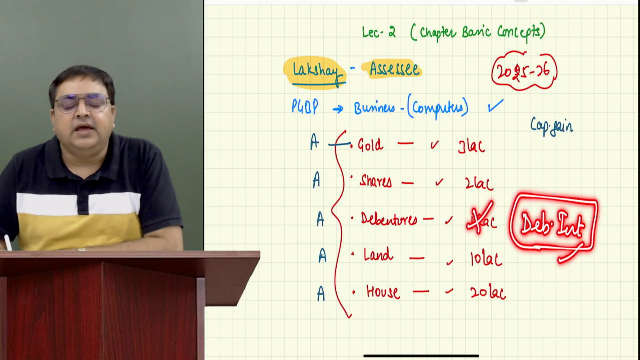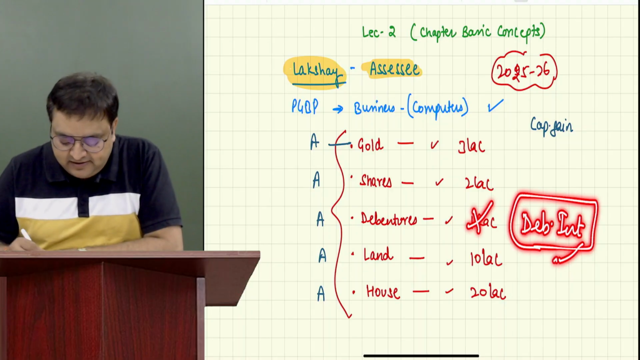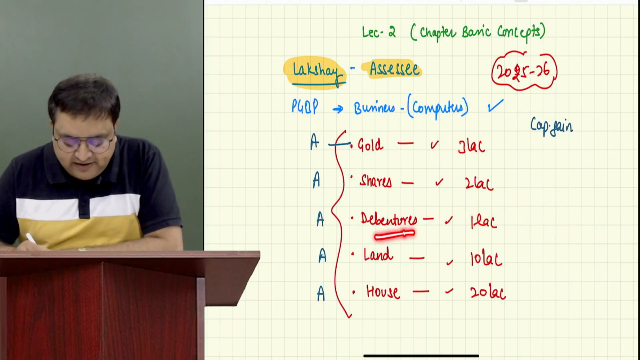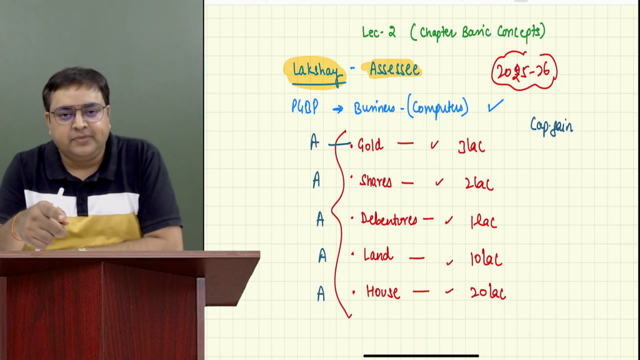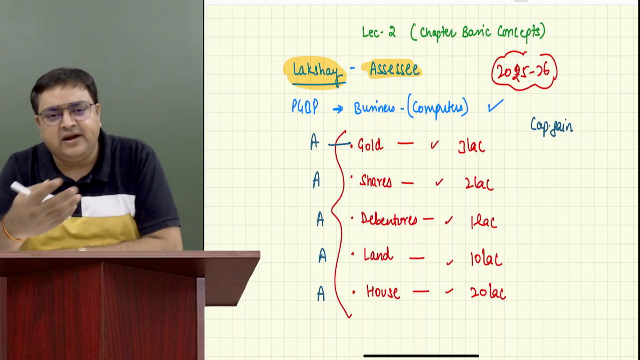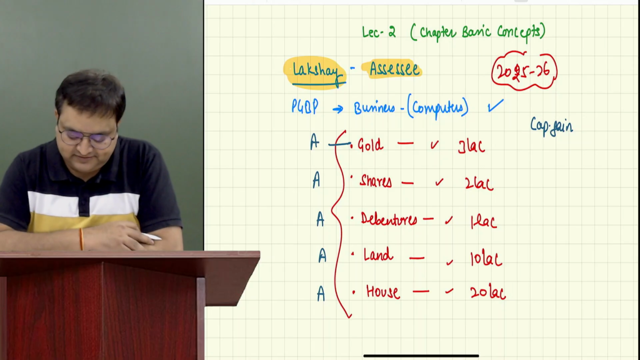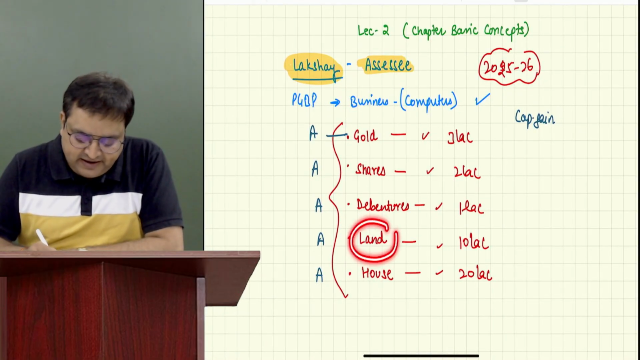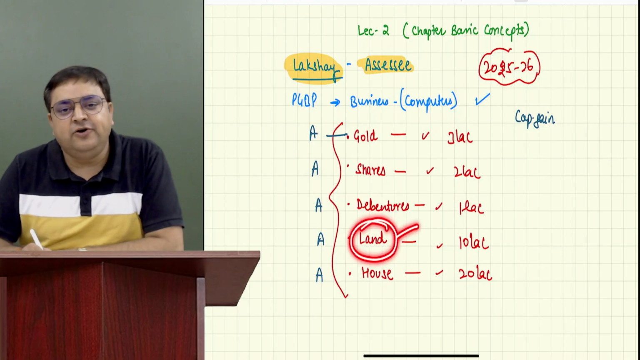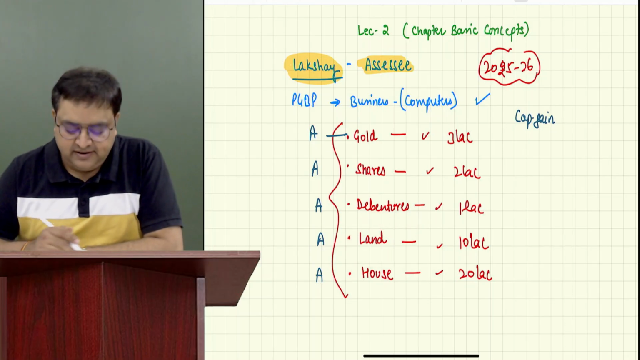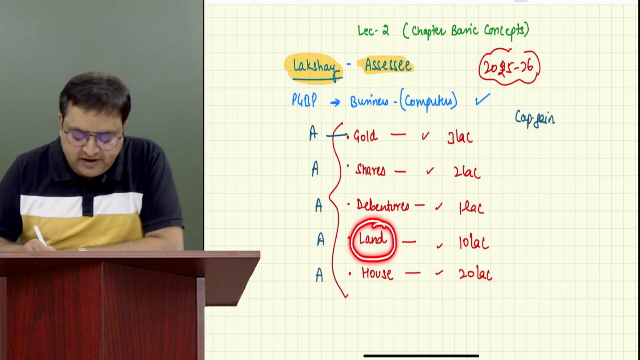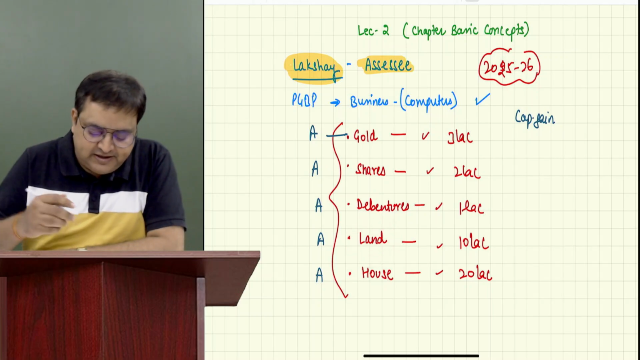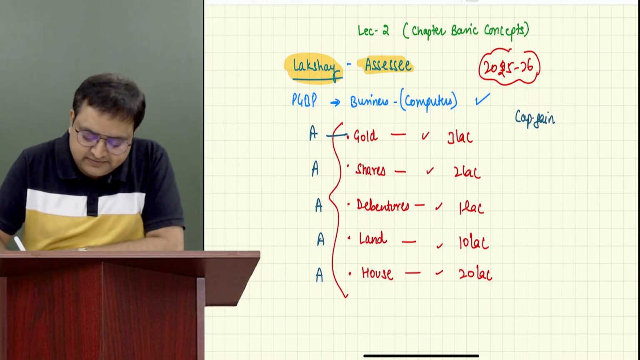Income from other sources. Everybody's okay with this? When you sell your debentures, when you sell your assets, it is capital gain. But if you don't sell it, but you are just earning income, that is income from other sources. Let's say, for example, land. If you sell your land, then it is capital gain. But if you don't sell your land, but you give your land on rent,